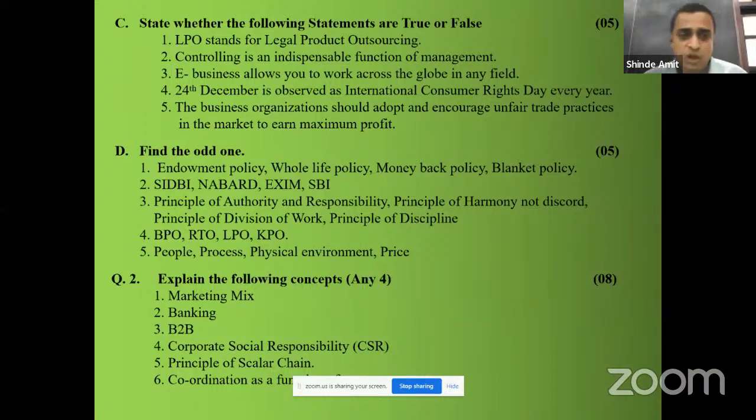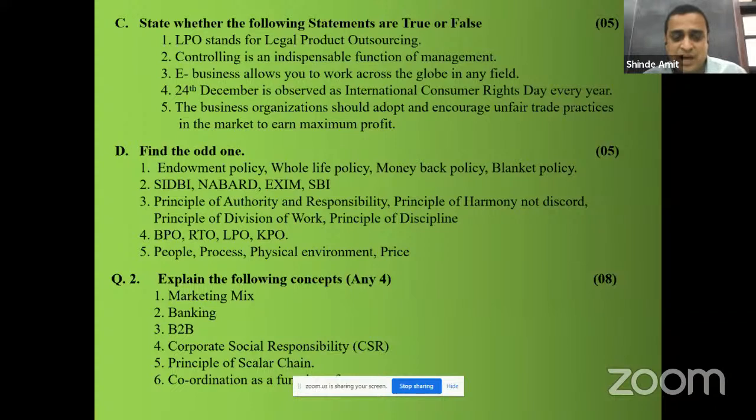D, find the odd one. Endowment policy, whole life policy, money back policy, blanket policy. So blanket policy is the odd one because endowment policy, whole life policy, money back policy are the policies of life insurance policies.